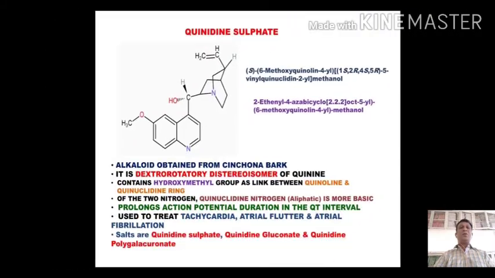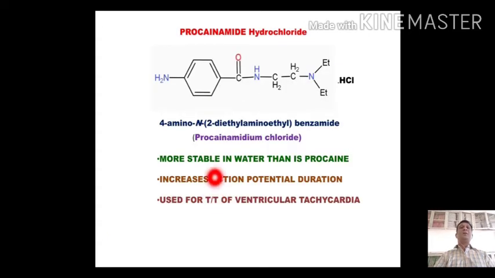So these three are the salts of quinidine sulfate. Next, move on to the next drug, which is called procainamide hydrochloride. Once again, this procainamide has this basic nucleus which makes a salt with hydrochloric acid. Now out of these three nitrogens, this is the amide nitrogen, so it is neutral in nature. This is the aromatic nitrogen and this is the aliphatic nitrogen. This aliphatic nitrogen is more basic, and this nitrogen participates in forming the salt with the